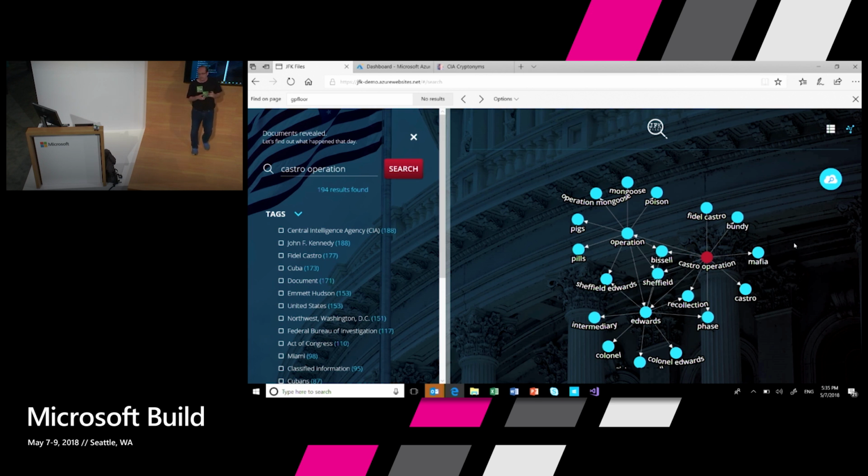This graph was not created by somebody manhandling or adding values to these entities. This is just a graph that was created by running cognitive skills through cognitive search on this corpus of documents, and already I can sort of pick up a bunch of interesting pieces as to what went on there, even though it's completely crazy. Now, there's one more thing that I want to do.